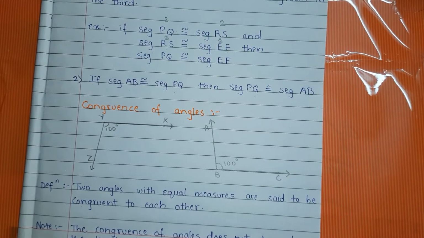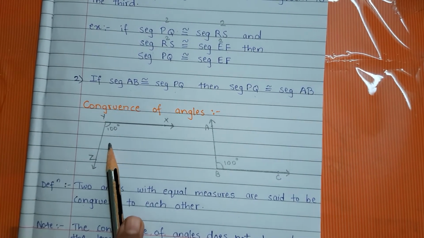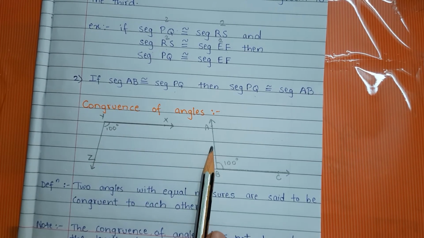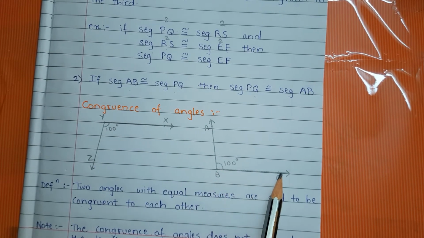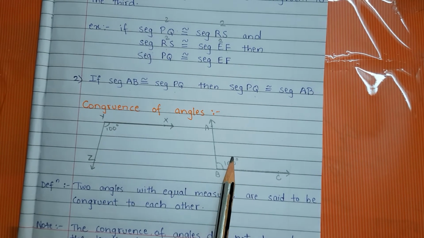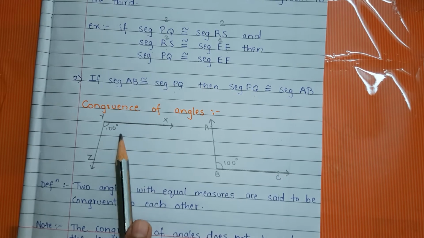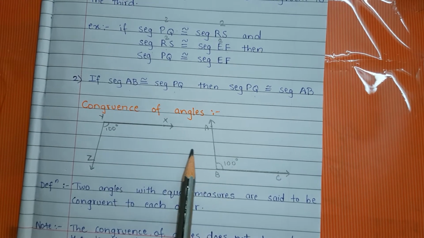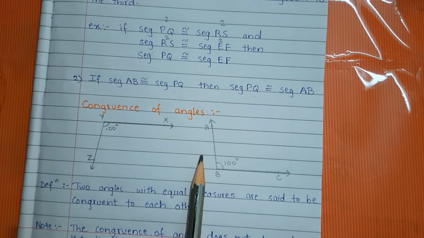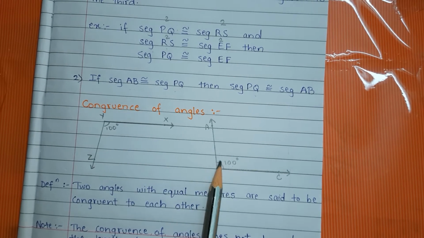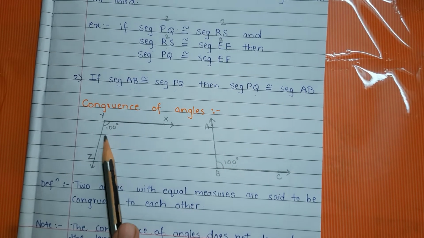Suppose here one angle is there, angle XYZ, and this is the second angle, angle ABC, and both measure 100 degrees. So their measurements are equal. Which word am I using here? Equal. Measurement means it is a number, 100 degrees, 100 degrees.